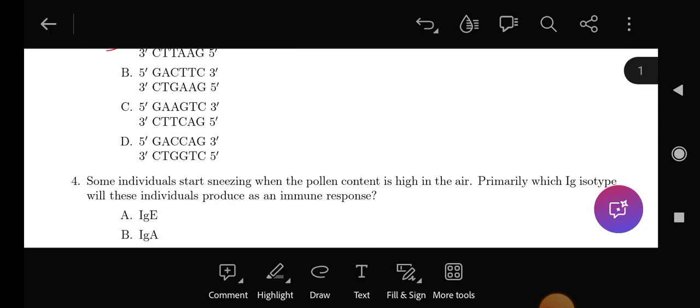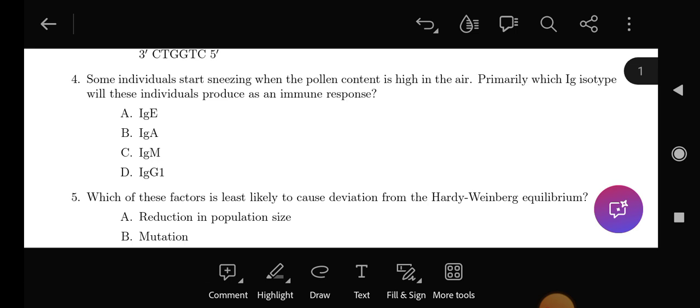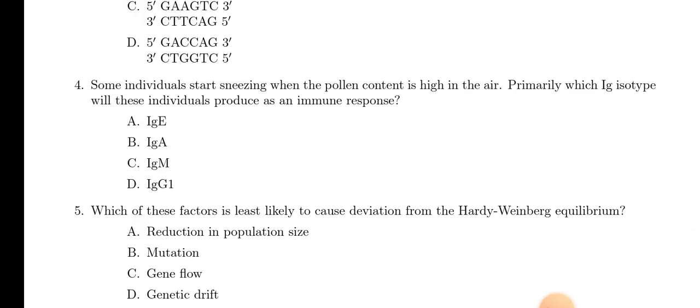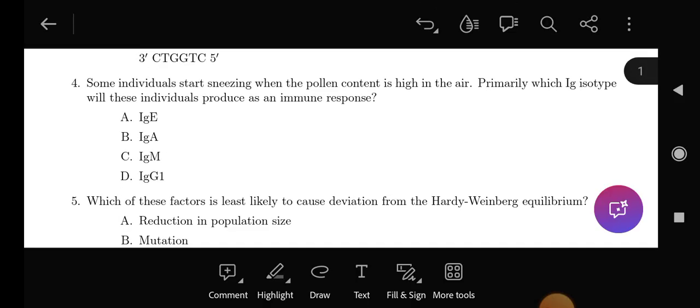Next, question number 4. Some individuals start sneezing when pollen content is very high in the air. Primarily, which IgE types will these individuals produce as an immune response? So IgE will be the answer. Allergic reaction. During allergic reaction, IgE is produced.